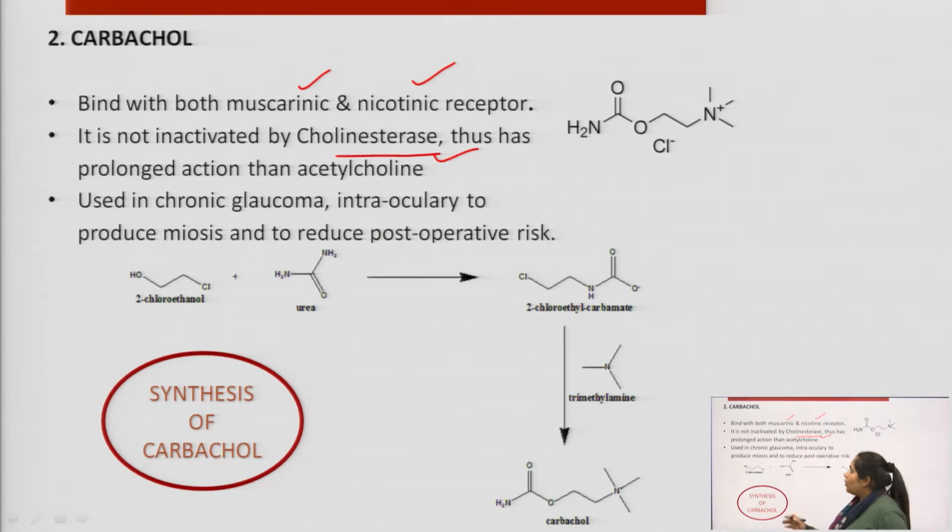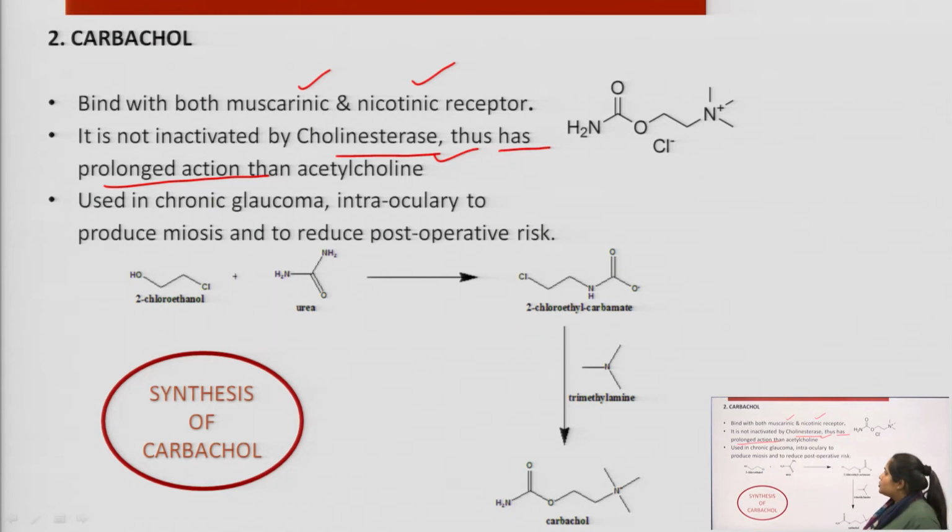Carbachol is not hydrolyzed by cholinesterase, so definitely it will possess a prolonged action as compared to acetylcholine. It will remain in our body for a longer period of time.